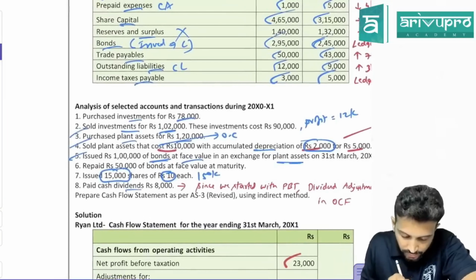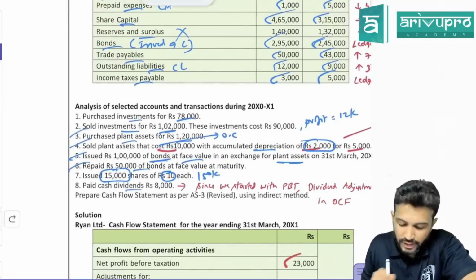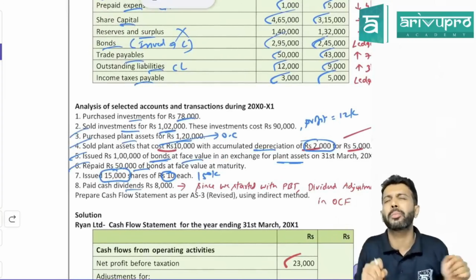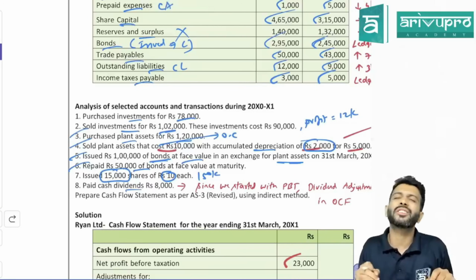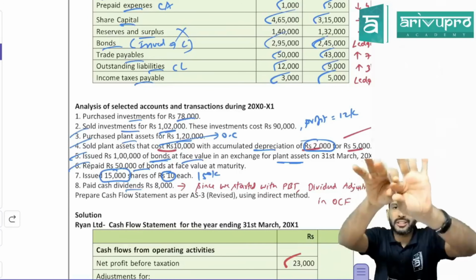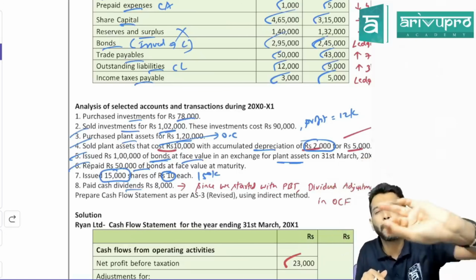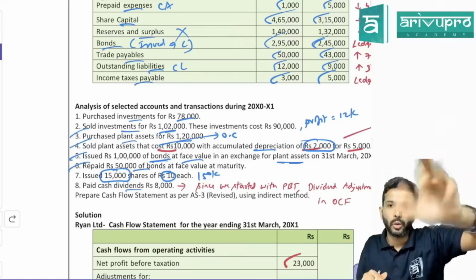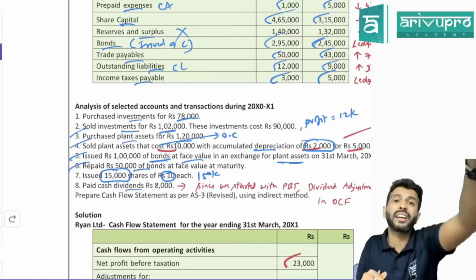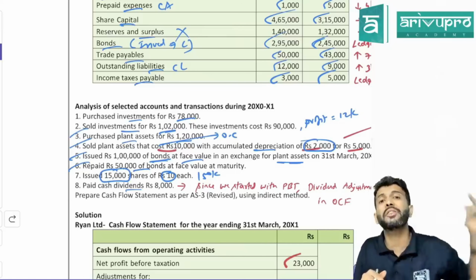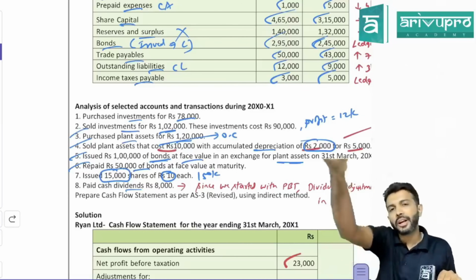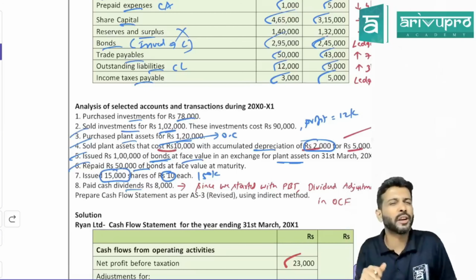Okay, next is what, sir? Repaid 50,000 bonds at face value on maturity. Some debentures or bonds have got redeemed. So what is the journal entry? If you are redeeming the debenture, will the liability value be the same or will it reduce? Reduce. So what's the journal entry for liability paid off? What's the journal entry for creditor paid? Creditor to bank. What's the journal entry for debentures paid off? Debenture account debit to bank. Debenture is only referred to here as bond.